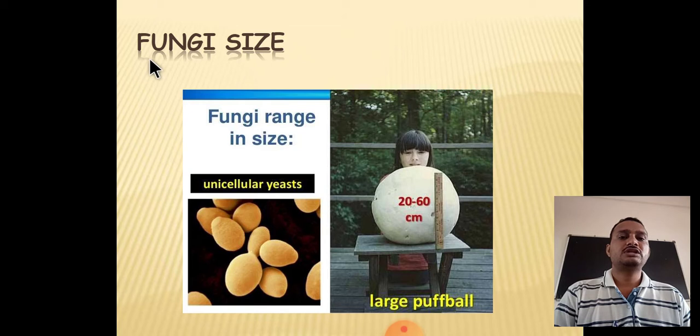Next we will see the character of the size of fungi. Fungi range in different cell sizes. For example, yeasts are unicellular organisms with a very simple, unicellular structure. You can see here in the diagram this puffball, which is very large, 20 to 60 centimeters, a large round spherical structure. The size ranges from unicellular to up to 20 to 60 centimeters. You can see the diversity of fungi.